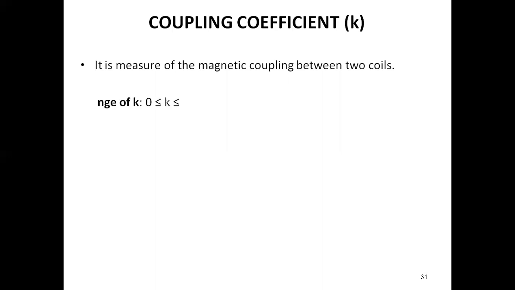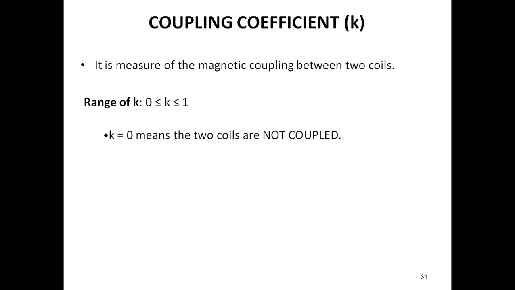Just now I mentioned the coupling coefficient K, equal to M by the square root of L1 into L2. What is the coupling coefficient? It is the measure of magnetic coupling between two coils, whether they are loosely coupled, tightly coupled or not coupled. The range of the coupling value is between 0 and 1 only: 0 less than or equal to K less than or equal to 1.